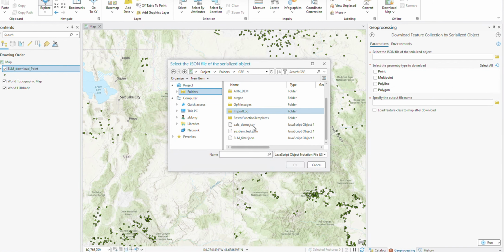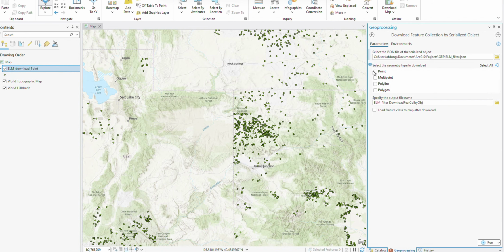Folders, beyond filters, select points. The feature collection could contain multiple geometry types, but it is not necessary to consider multiple types. So here we just choose point, specify output file. Okay, then load it to the canvas after download.